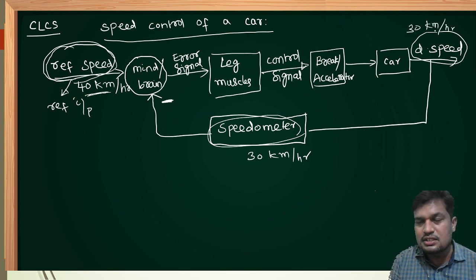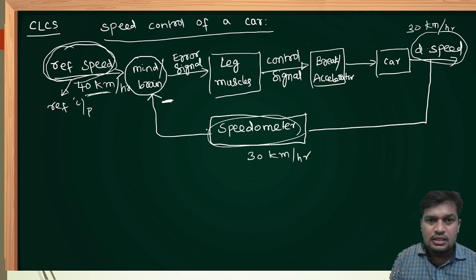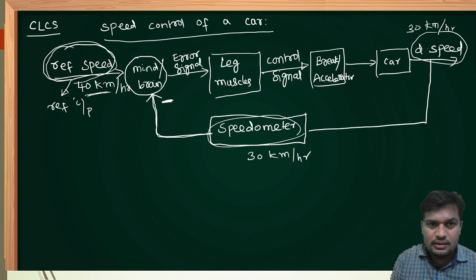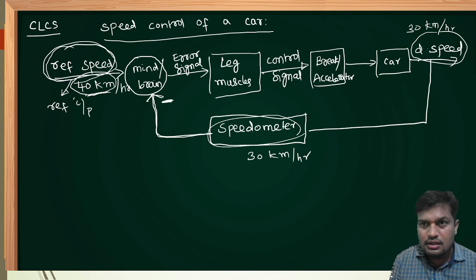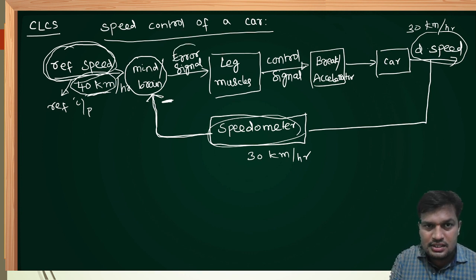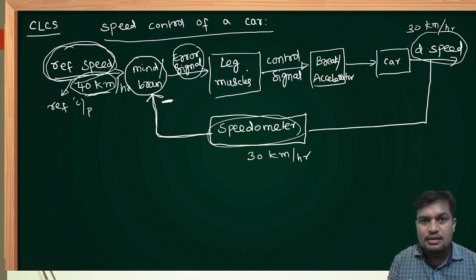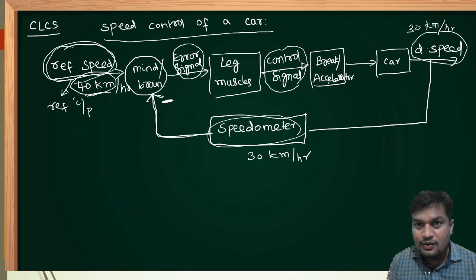Whatever the car is moving at, that is the output of the car, and that is immediately observed in the speedometer. The speedometer compares the output with the reference input. Reference input is 40 km per hour and output is 30 km per hour. This is compared with the reference input with the help of my brain, so that an error signal of 10 km per hour is created. Immediately my leg muscles will activate in the car. When leg muscles are activated, they will give a control signal to the accelerator.